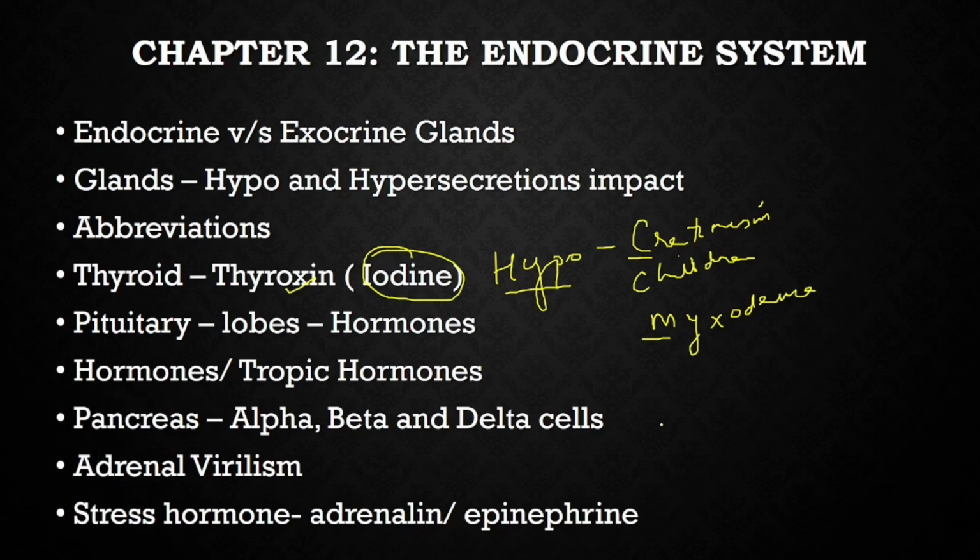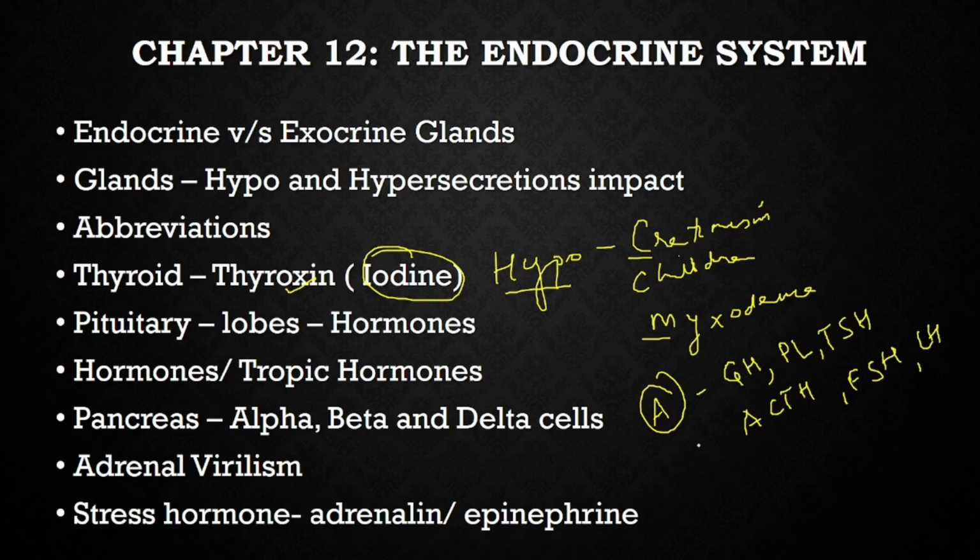Now next is the pituitary gland. There are two lobes of pituitary, as you know, the anterior lobe and the posterior lobe. The hormones released by the anterior pituitary are the growth hormone, prolactin, thyroid stimulating hormone, adrenocorticotropic hormone, and even follicle stimulating hormone and luteinizing hormone. And the posterior pituitary has only two, that is ADH, which is also called vasopressin, and oxytocin. So these are the hormones released by the pituitary.